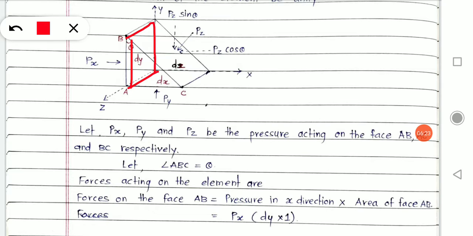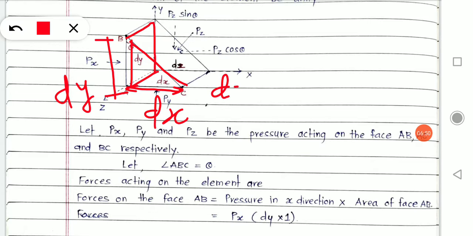How do we calculate its area? Let's consider that the length between B and A is dy, a small length from A to C is dx, and along this length BC, the length assumed is dz.